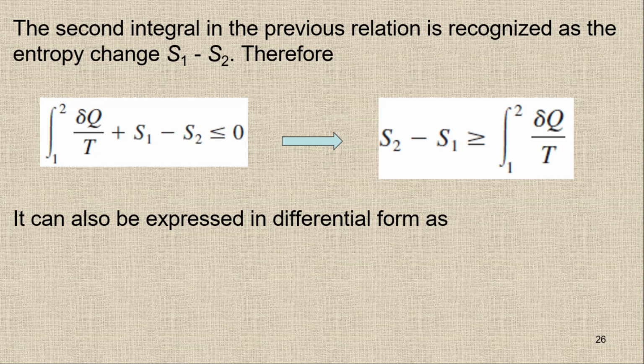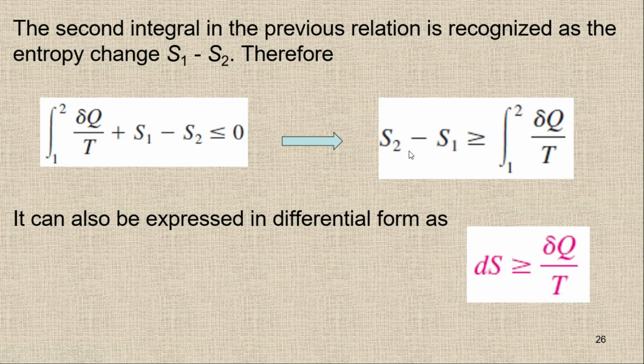I replace S2 minus S1 by dS, so simply dS is greater than or equal to delta q upon T. So this is in terms of differential form.